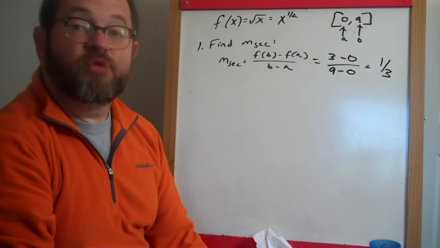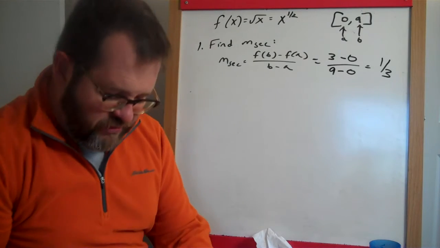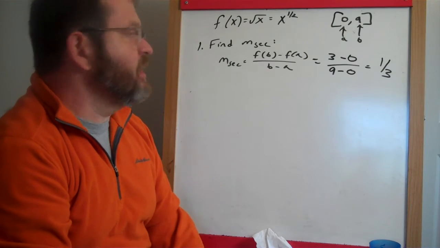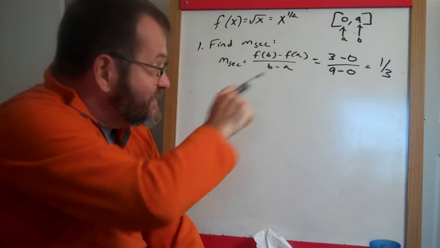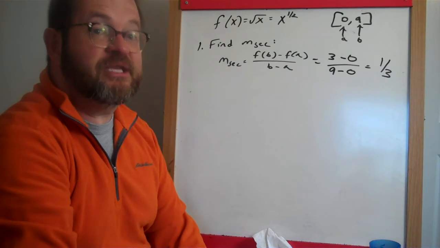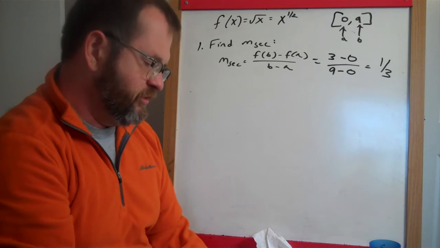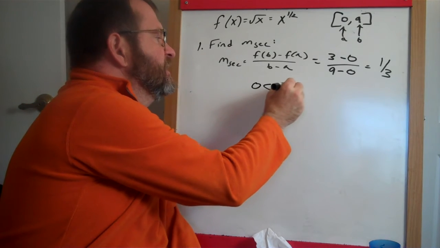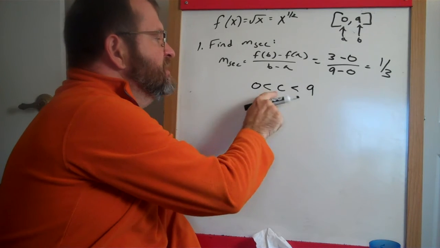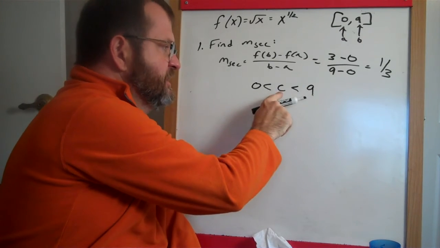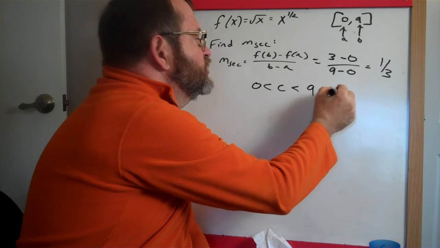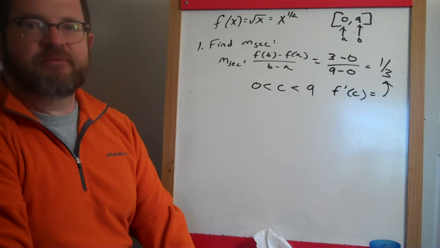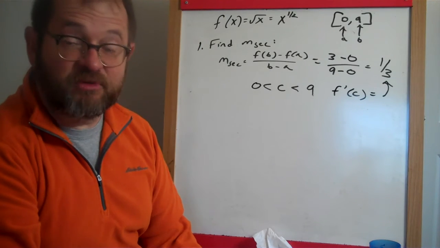So here is our slope of the secant line. We'll make a graph of this just a little bit, or you can peek ahead to the top of page 5 in your handout. When we draw this function, the straight line that connects the beginning point and the ending point of the function has a slope of 1/3. Now, the mean value theorem guarantees that there's at least one place c in that span from 0 to 9 where the derivative of the function is equal to this slope of the secant line. Maybe more. In this case, it turns out to be just one.